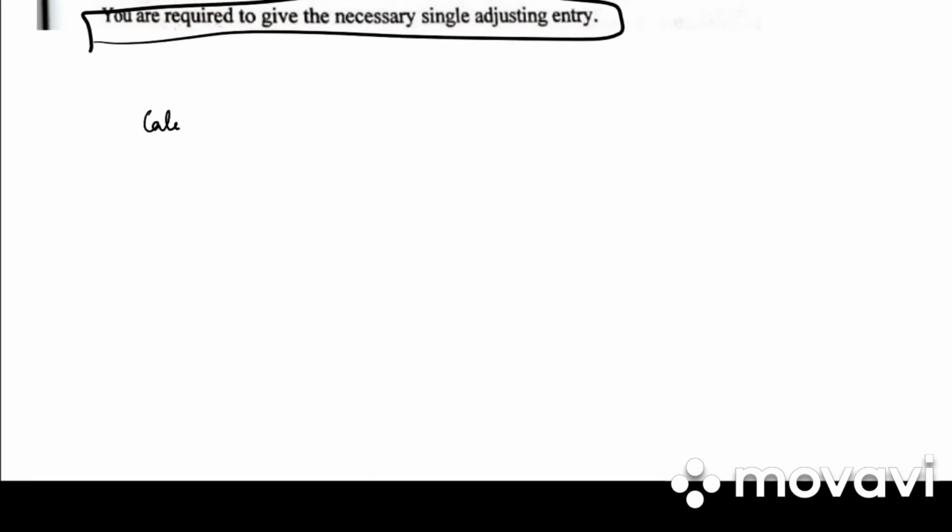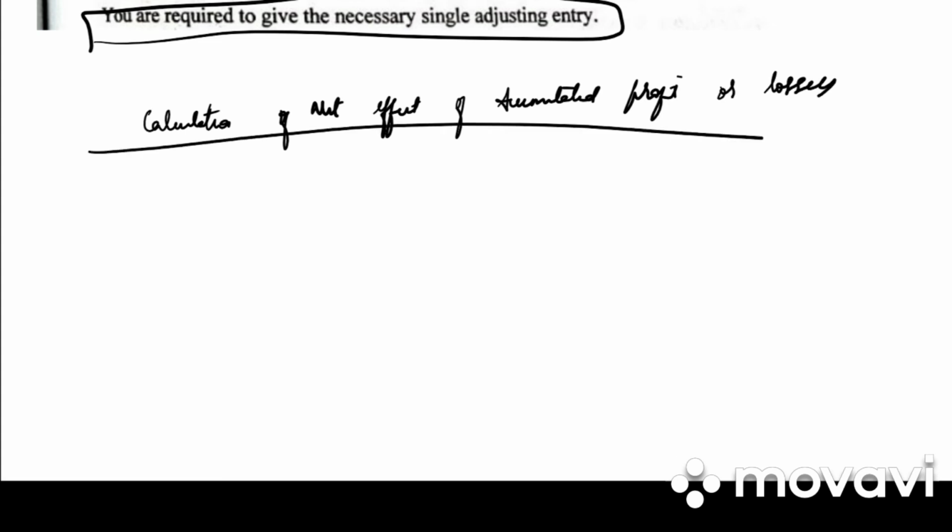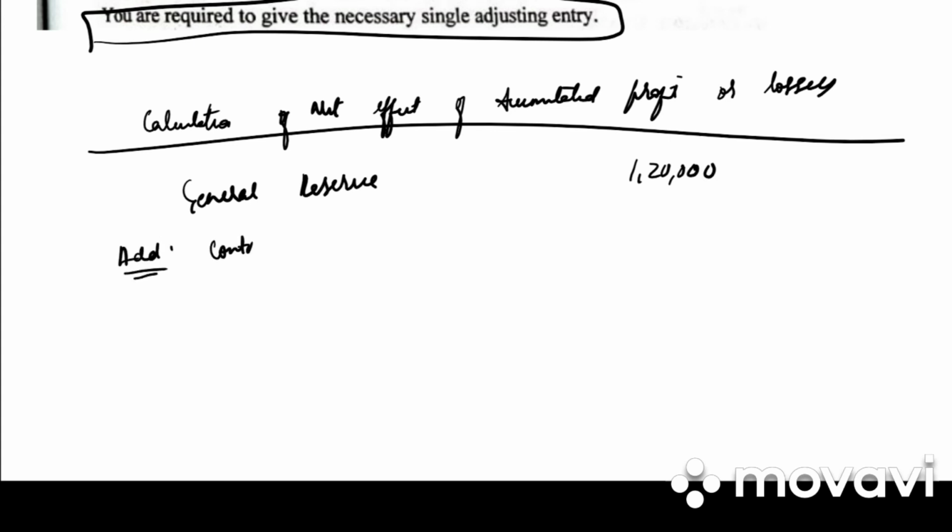So when they have asked us to give single entry, we need to get the net effect of all the accumulated profit and reserve. So first step is calculation of net effect of accumulated profit or losses. First is general reserve. How much is it? 1,20,000. To that we add contingency reserve 70,000.